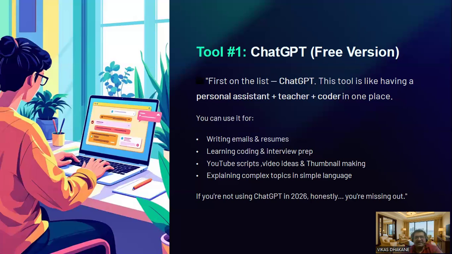Okay. So you can use it for writing emails, resumes, learning coding, and interview preparation. Also, if you are a content creator, you can ask ChatGPT to write the YouTube script for you, as well as ask for video ideas, and you can also use it for making thumbnails, because ChatGPT will give you a very attractive thumbnail within a very short period of time. I have already made a video on how to make a YouTube thumbnail using ChatGPT, which I will show you. Okay. Also, ChatGPT can explain any complex topic in very simple language with real-time examples.